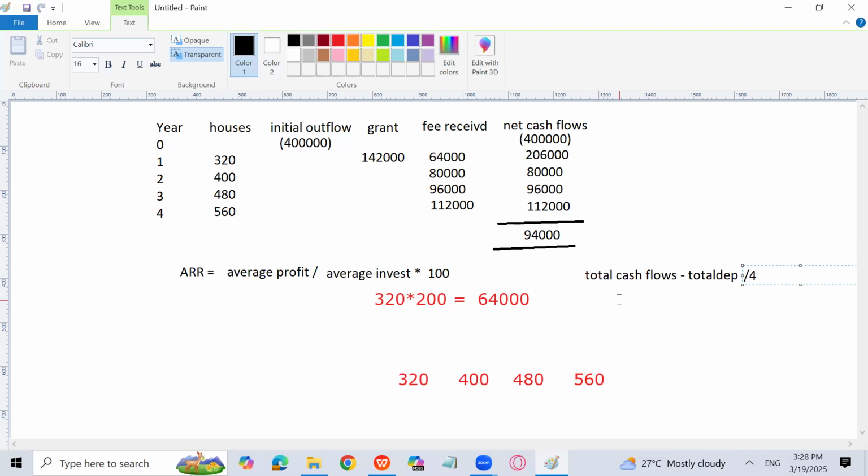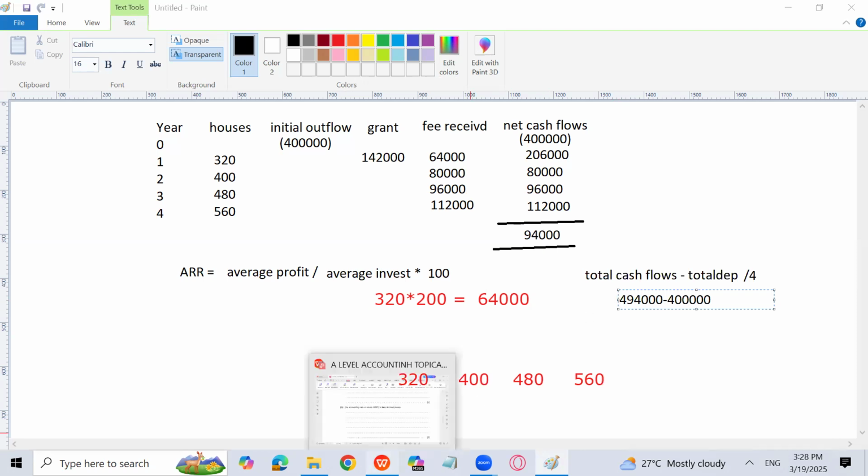Total cash flows: if we just look for the total cash flows, we need to find out how much it is going to be. Can you calculate that? I think that is 494,000, right? Minus total depreciation, which is 4 lakh. The initial investment is 4 lakh for the construction of the wall, divided by 4. That is going to be our